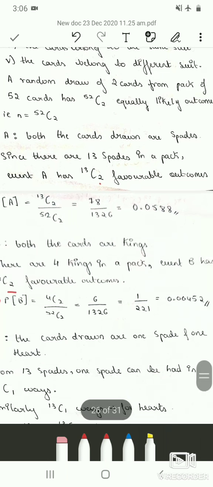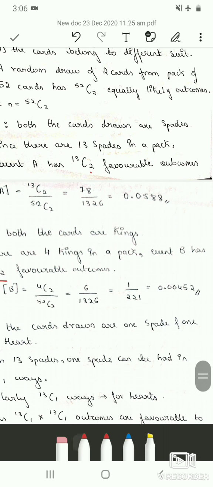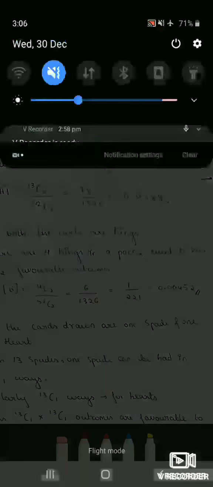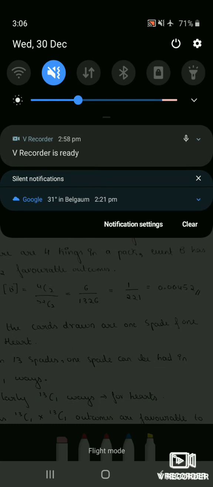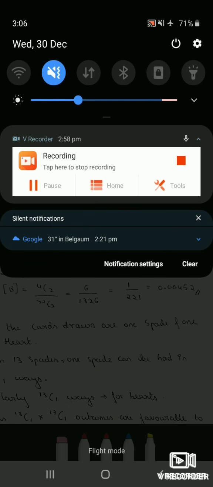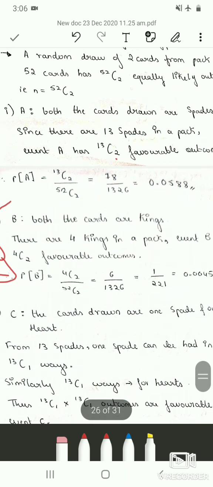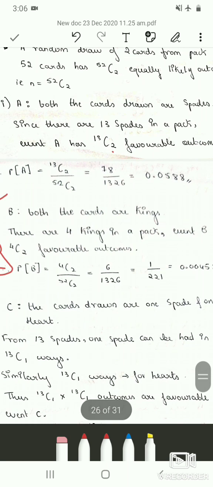So solve for the combination values. Therefore we will get 6 divided by 1326, which is 1 by 221, which is 0.00452. Therefore the probability that both the cards are kings is 0.00452.